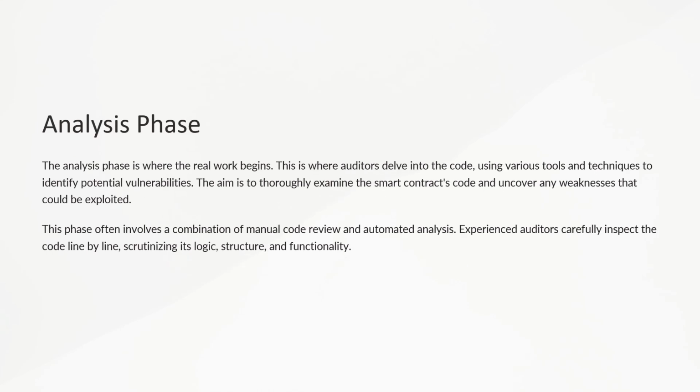The second phase, which is the analysis phase, involves a deep examination of the smart contract code using various techniques such as manual code review, automated analysis, and formal verification. This phase is where auditors delve into the code using various tools and techniques to identify potential vulnerabilities. It often involves a combination of manual code review and automated analysis, ensuring a comprehensive assessment.